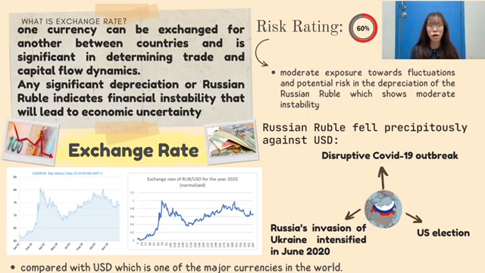So the exchange rate risk rating of the Russian ruble against the USD is 60%, which shows moderate exposure towards fluctuations and potential risks, mainly due to the COVID-19 outbreak, the Russian invasion of Ukraine, and the US election.